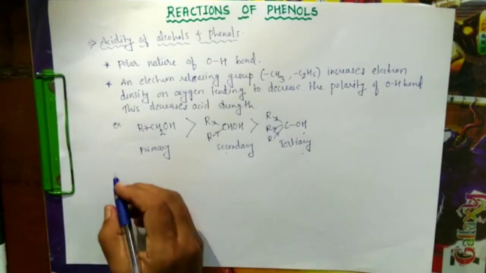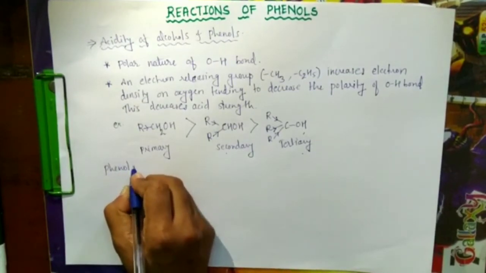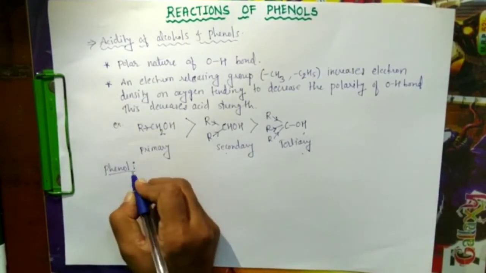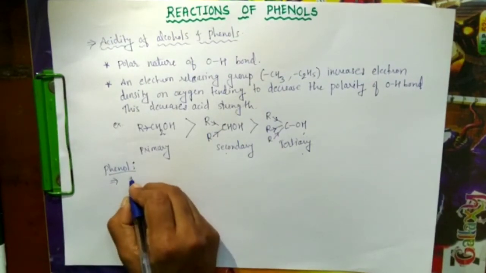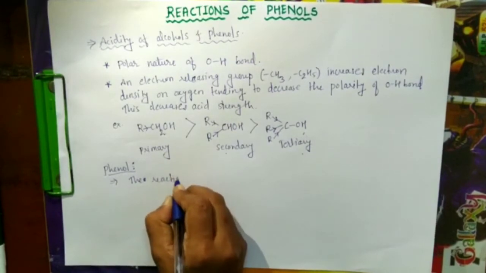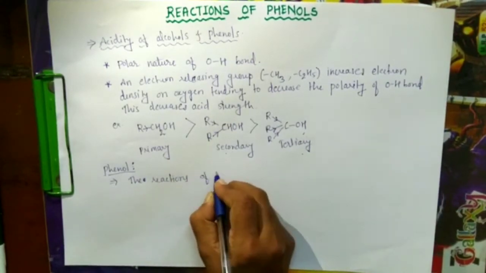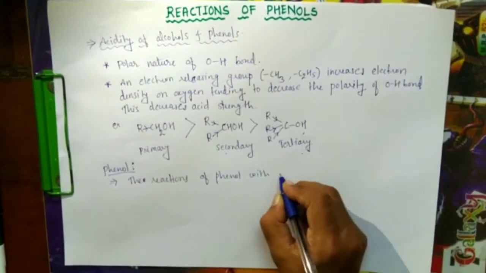But in case of phenol, let us see the reactions of phenol with metals.